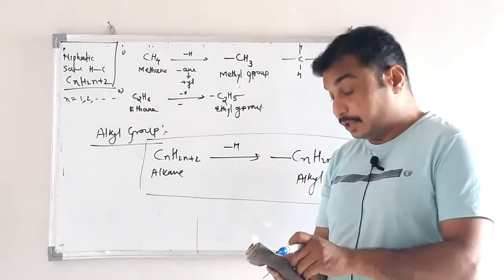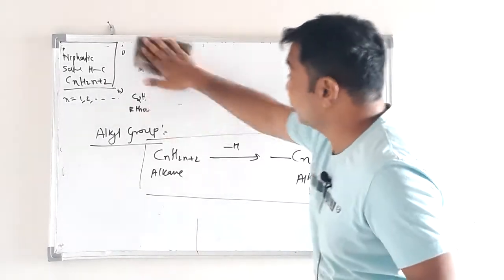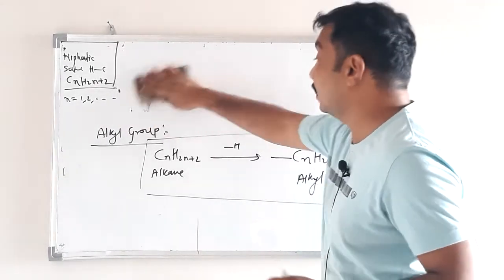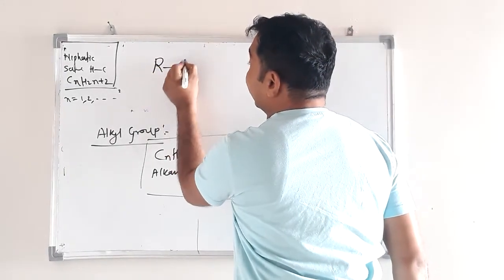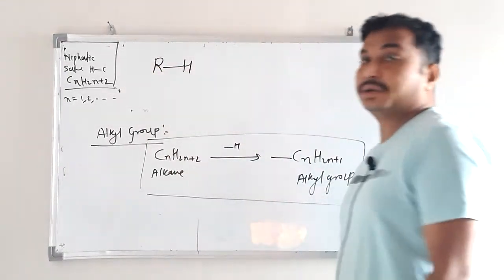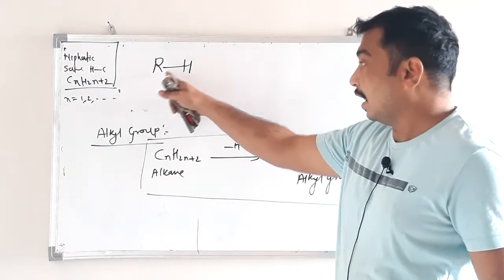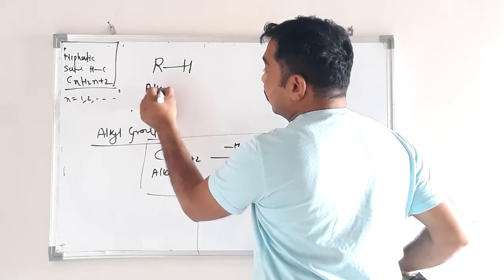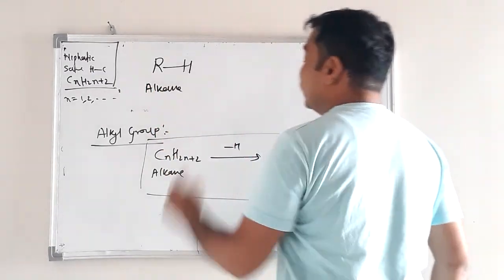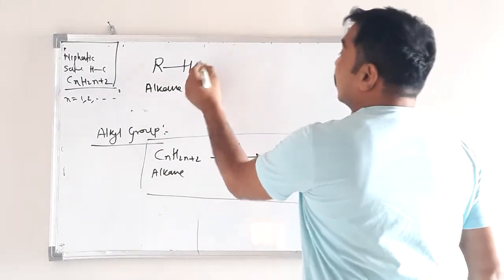Again, one very important point, the representation of alkane. Alkane is also represented by R-H. Whenever you write R bond H, it is nothing but an alkane.